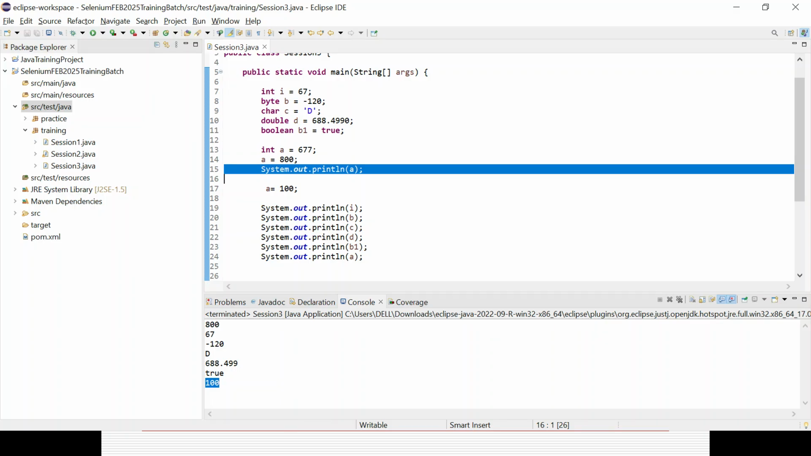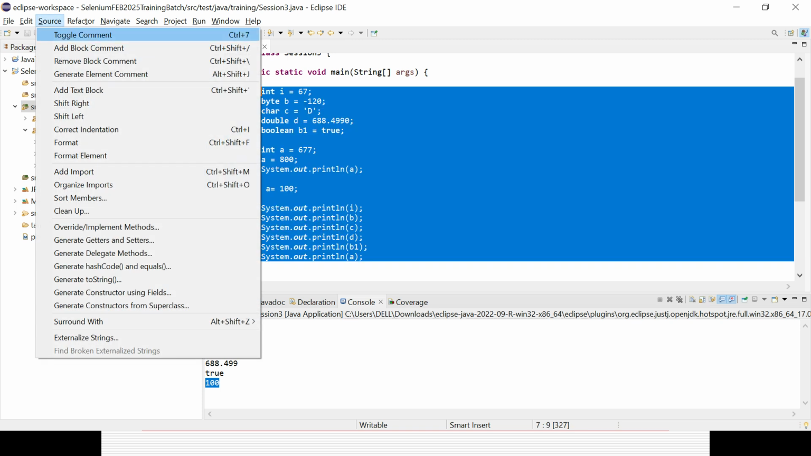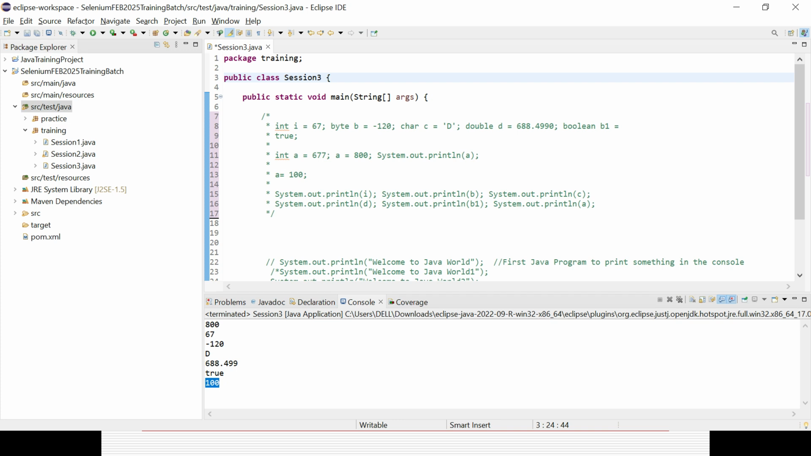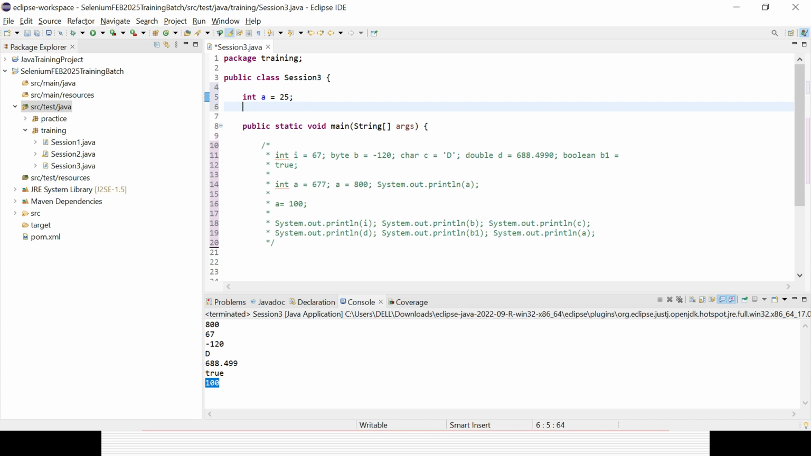So I will show you what those are. Let's comment out all this part here. Generally we can declare variables in the main method, but we can also declare them at the class level. That is what you need to do most of the time. So say I am declaring a variable, integer a equal to say 25. What is this called?